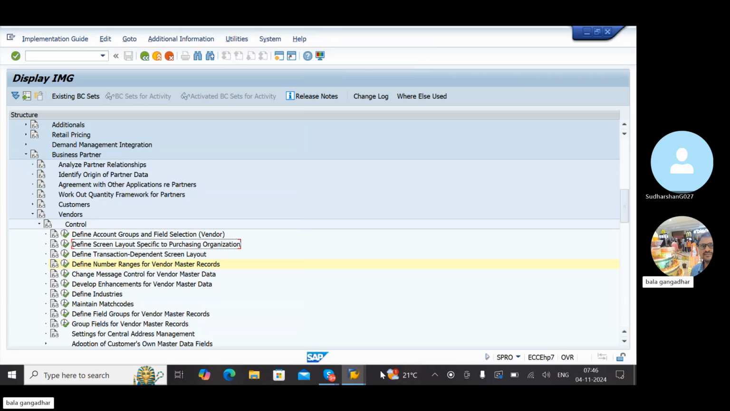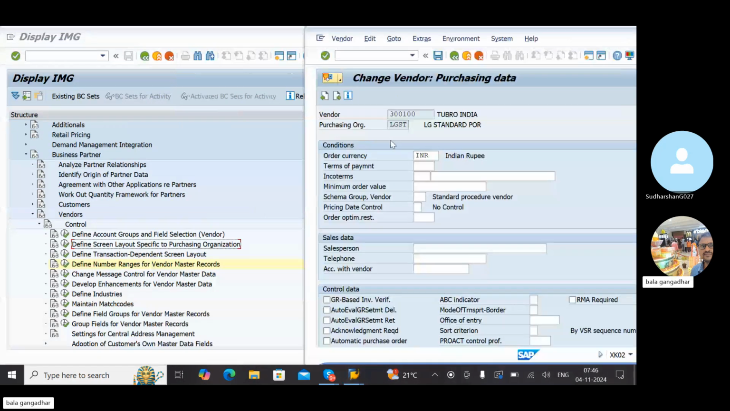Okay, write down one note: how to maintain terms of payment. We worked on this in the last class, I am just repeating it once again. Tomorrow we will work on a new one. How to maintain terms of payment under purchasing data. To do this, configuration.